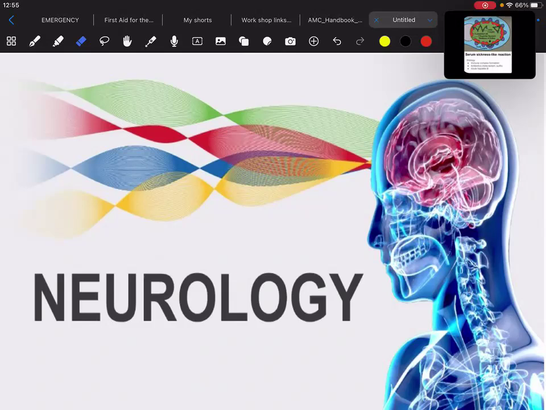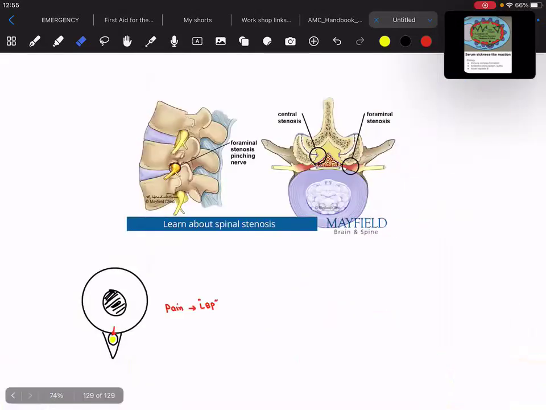If you want to score even the neurology questions in your exam, then you need to do only a few topics. You don't have to do each and every point, each and every topic. So let's begin with our first important topic, and that is none other than spinal stenosis.